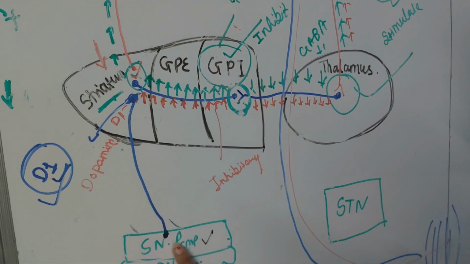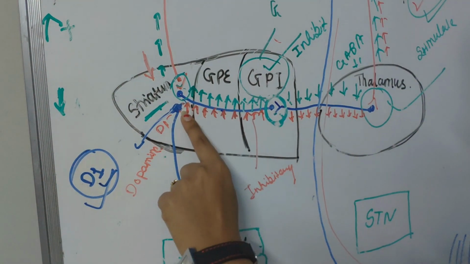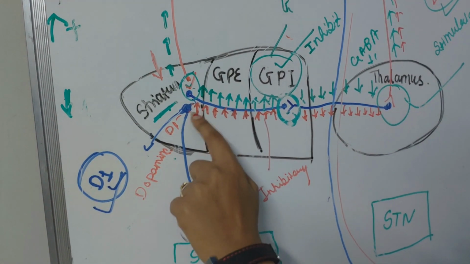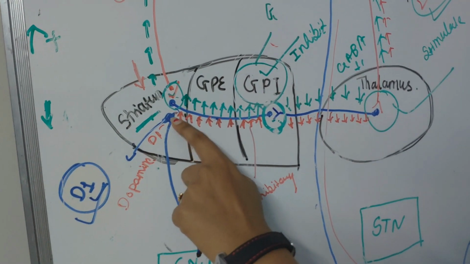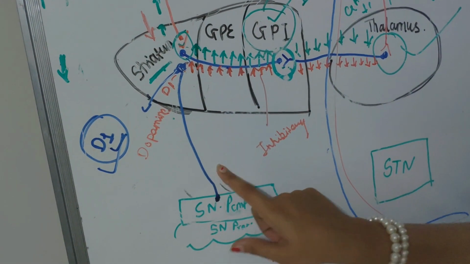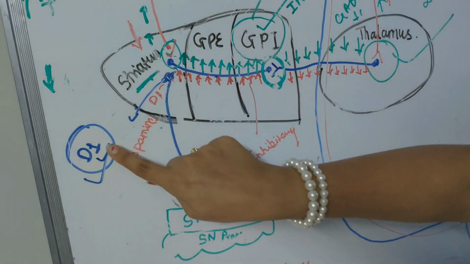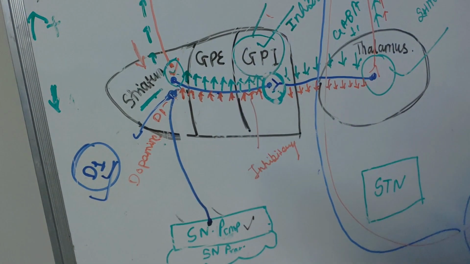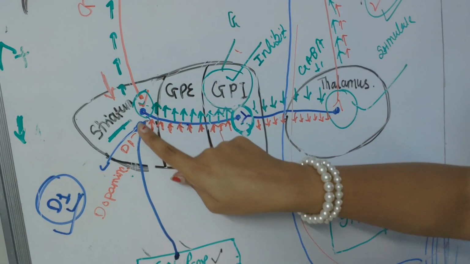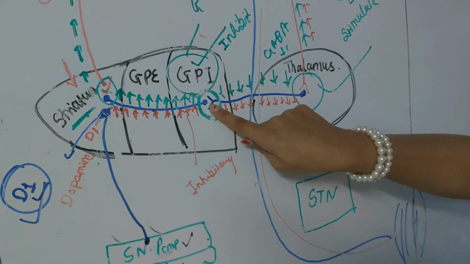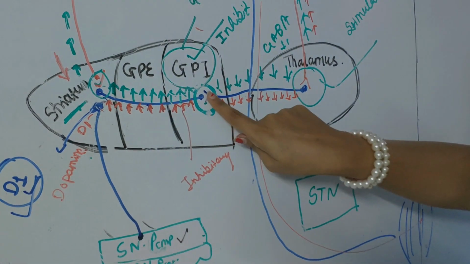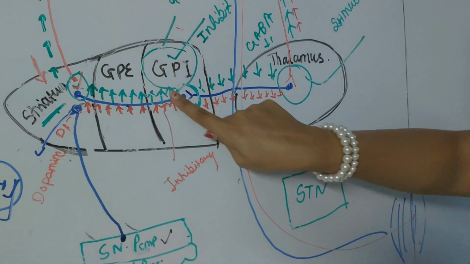Substantia nigra pars compacta is connected to the striatum through fibers, and this fiber consists of dopamine, and the receptor which is situated here is the D1 receptor. So whenever you stimulate it, it secretes more amount of dopamine over this fiber, and you know the dopamine is actually inhibitory in nature. So more amount of dopamine is secreted throughout this fiber. Fine. So this fiber is stimulated through the dopamine, and this dopamine will inhibit this GPI.